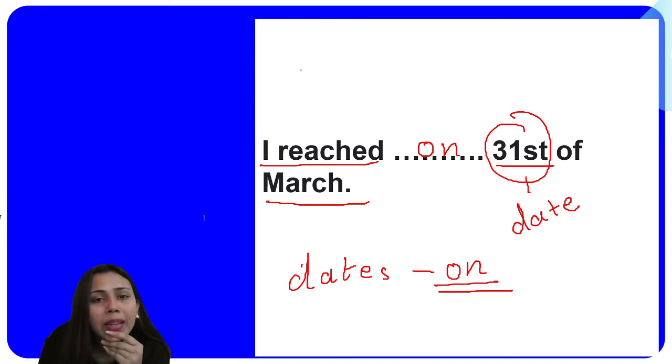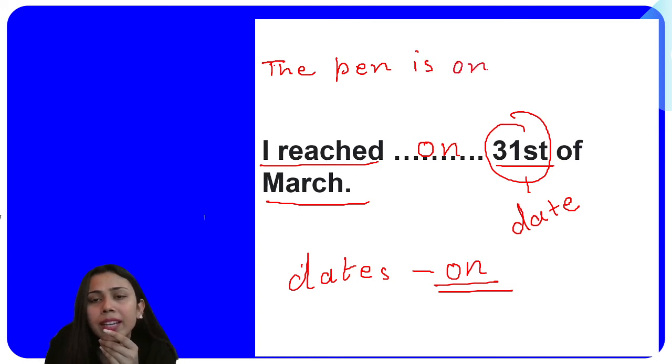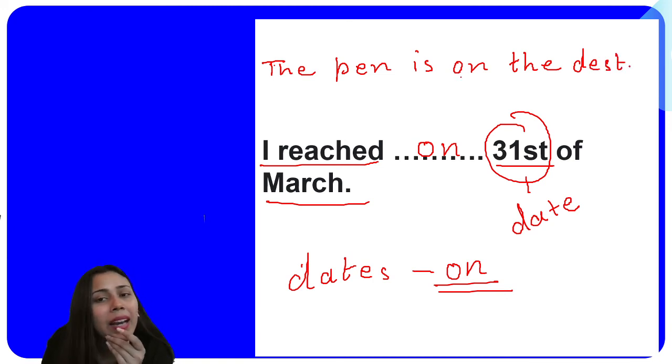Okay, so one example: the pen is on the desk. The pen is on the desk, full stop. Now here you can see I used "on" here as well as here, with the date as well as with the desk.